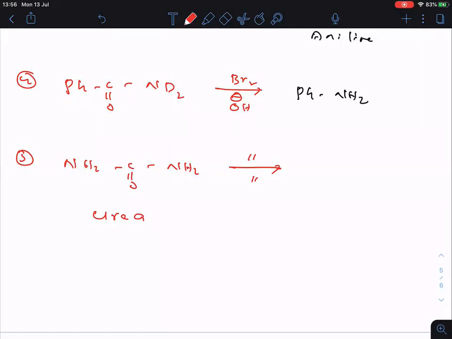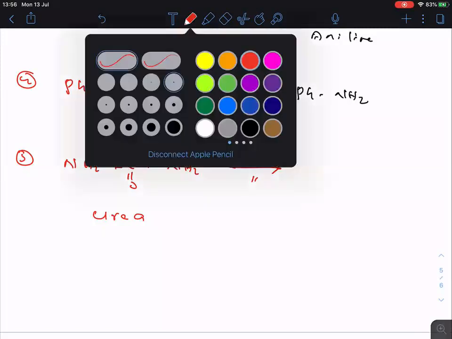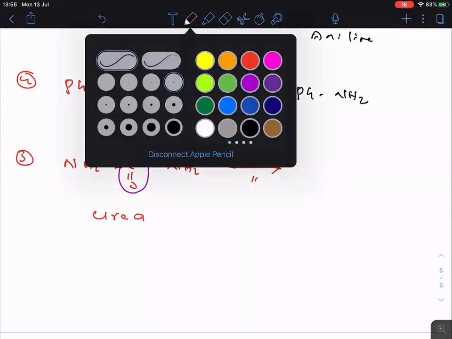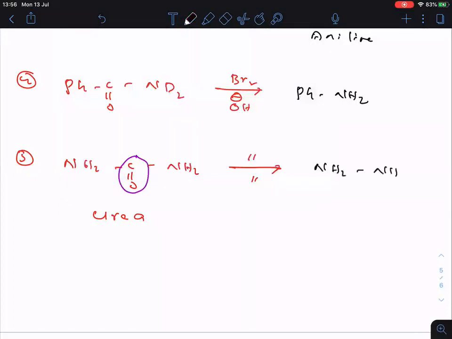Followed? I told you one small trick here. Just remove this C double bonded O. If you remove C double bonded O, then what is the thing left over here? NH2, NH2. You know, NH2, NH2 is called as what? Hydrazine. This I told you in aldehydes and ketones, ammonia derivatives. Hydrazine is formed here.